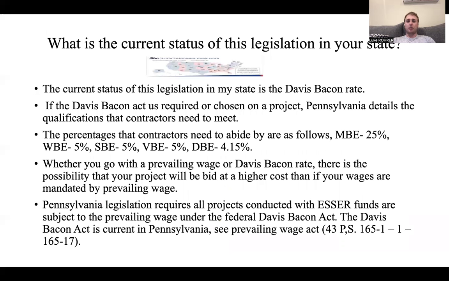What is the current status of legislation in your state? The current status of this legislation in my state is a Davis-Bacon rate. If the Davis-Bacon Act is required or chosen on a project, Pennsylvania details a qualification that contractors need to meet. The percentages that the contractors need to abide by are as follows. MBE is 25%, WBE 5%, SBE 5%, VBE 5%, DBE 4.15%.